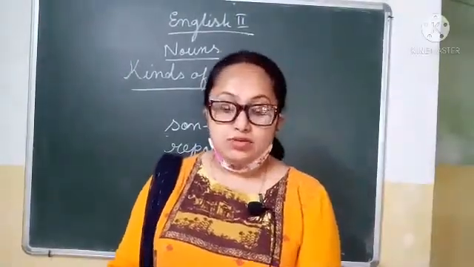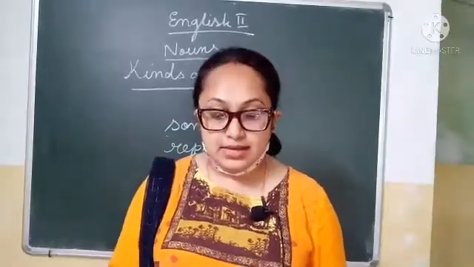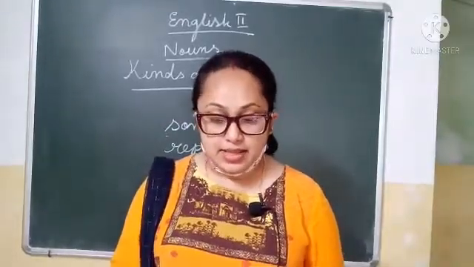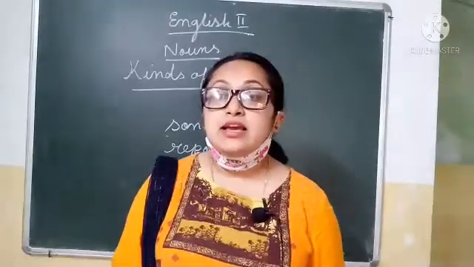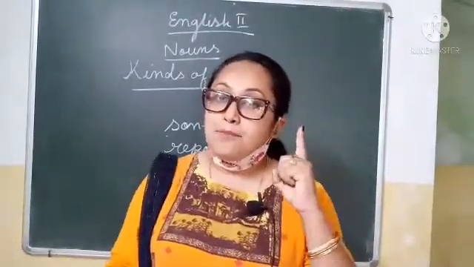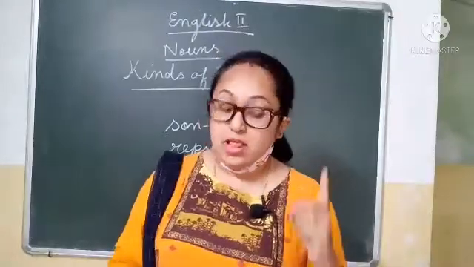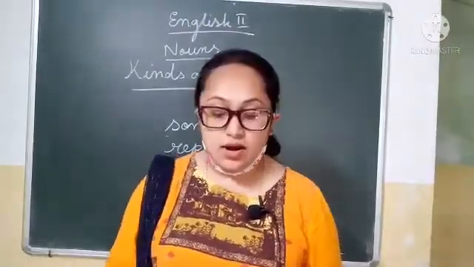Now singular nouns. Now when nouns refer to one person, place, animal, thing or idea, they are called singular nouns. That means singular means one. If it refers to only one place, one animal, one thing, one idea, so that is called singular nouns.